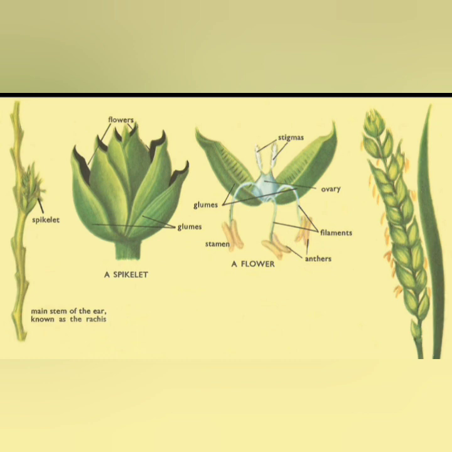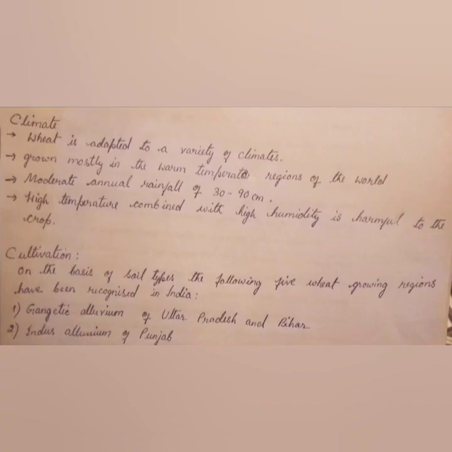It is delimited by the aleurone layer. Now the aleurone layer is the outer covering of the endosperm, and this endosperm is very rich in nutrients such as proteins, B group vitamins, and also different minerals. So this is the botanical part. Now coming to the cultivation, the climate.